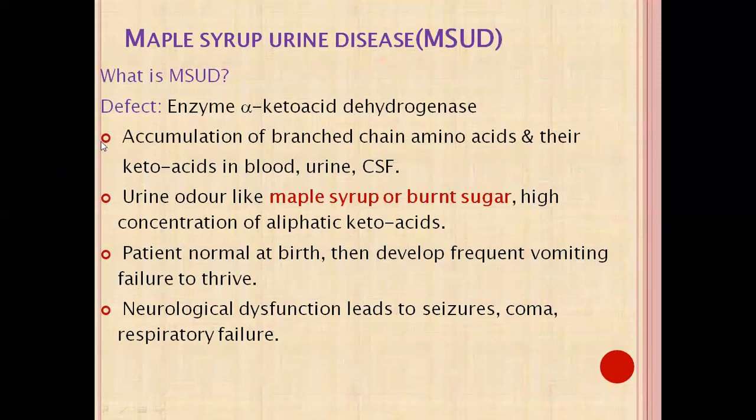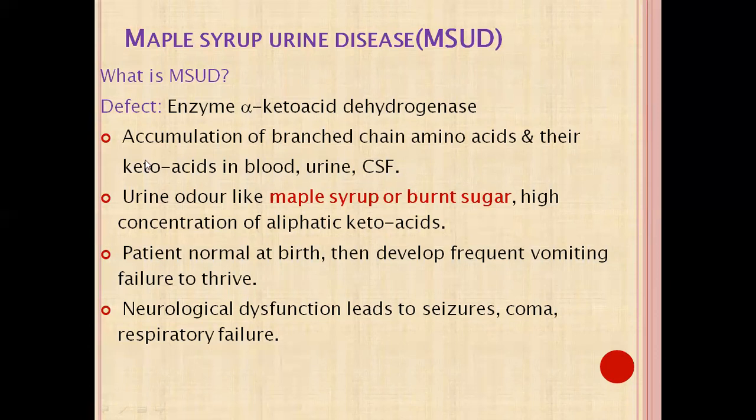A few lines about maple syrup urine disease. The defect is in the enzyme alpha keto acid dehydrogenase in the metabolism of branched chain amino acids, that are valine, isoleucine, and leucine. Branched chain amino acids and their keto acids accumulate in blood, urine, and CSF, because the enzyme is deficient.